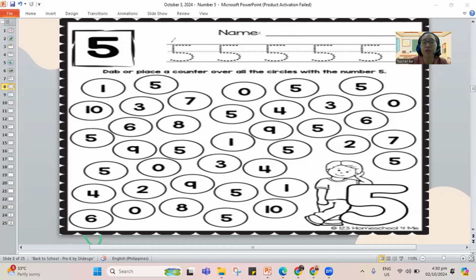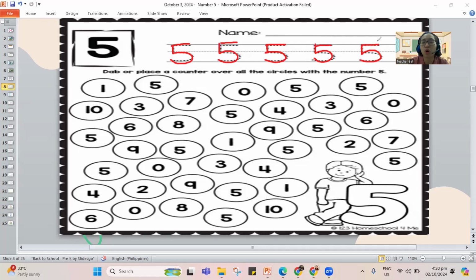Remember, how do you make your 5? A line down and you go around. Don't forget the hat. That's number 5. See? This is how you make the number 5. It is ready for our number 5. So we have our number 5 here on our screen, tracing for 5.